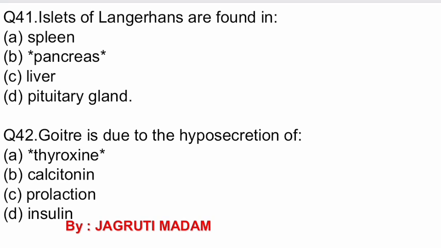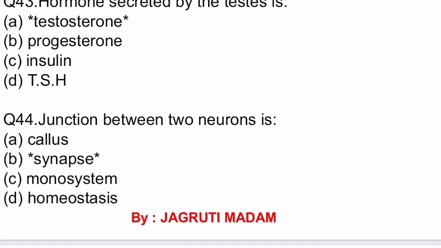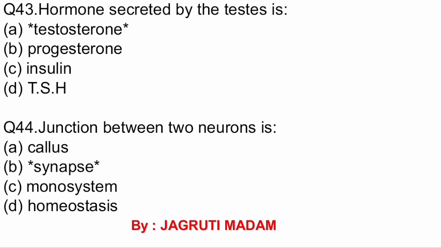The correct option is thyroxine. Question number 43. Hormone secreted by the testes is. Options: testosterone, progesterone, insulin, TSH. The correct option is testosterone.